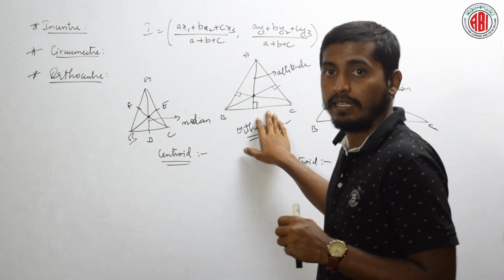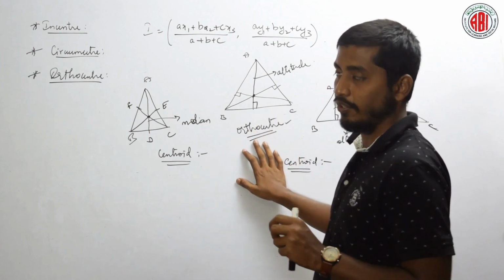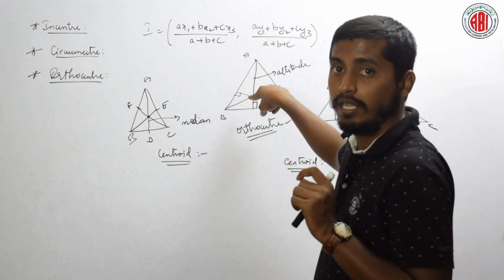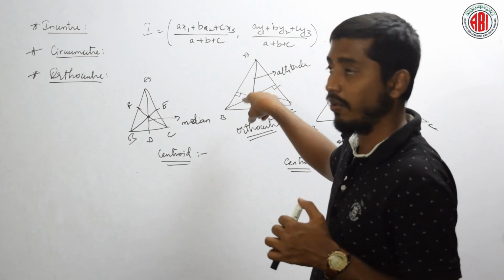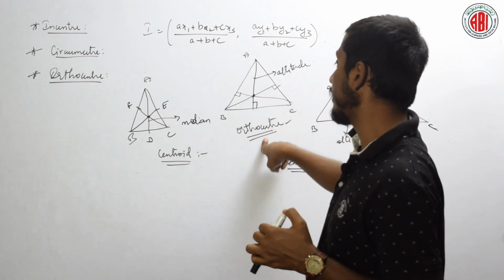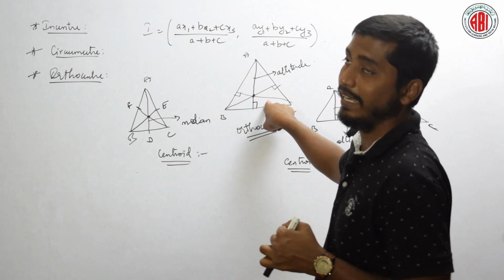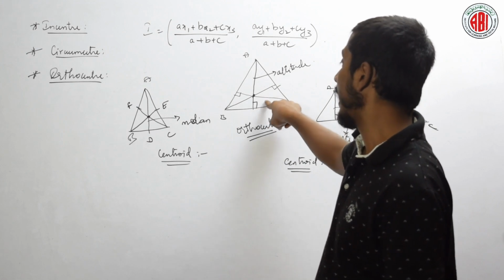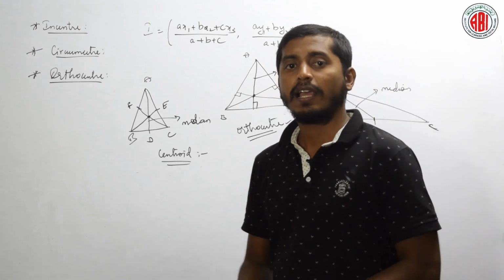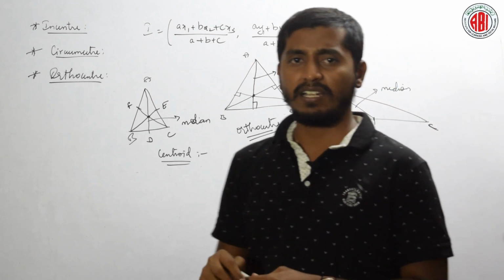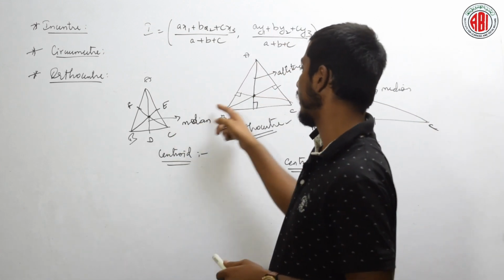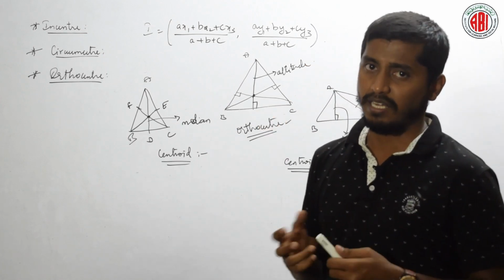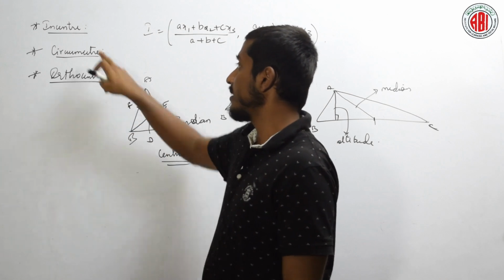Okay. What is an altitude? First of all, an altitude is a perpendicular drawn from one vertex to the opposite side. An orthocenter is a point of intersection of three different altitudes. Is it clear? And next, we have just seen different things such as the bisectors inside, that is angular bisectors and the perpendicular bisectors. What are those? Let us see them.